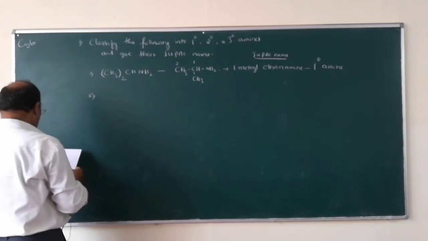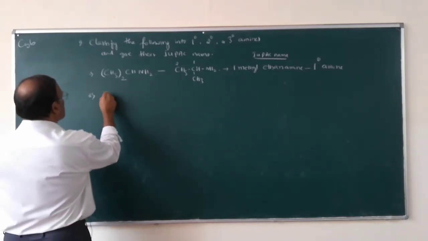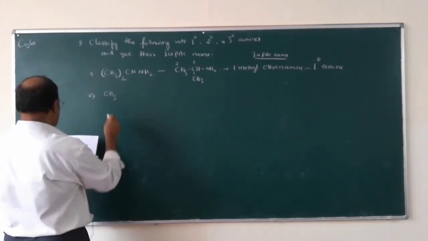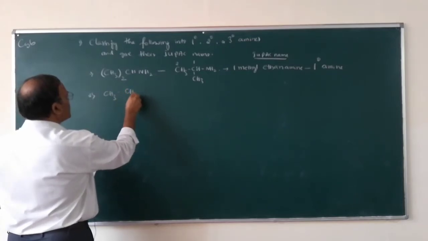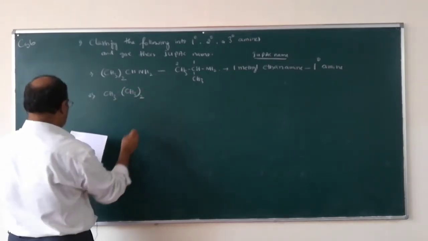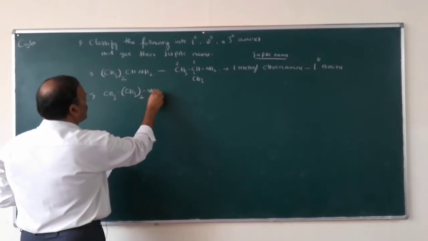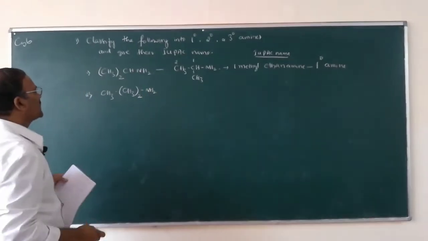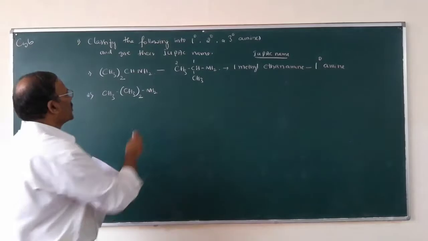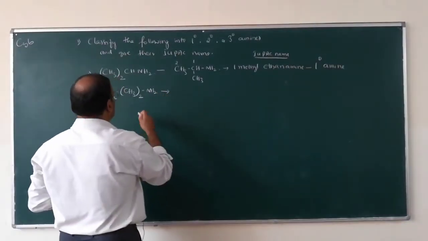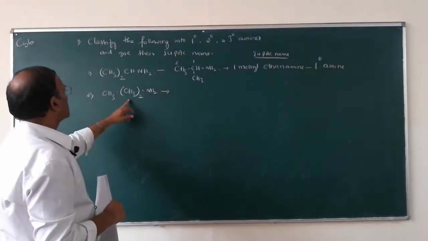So number 2, CH3CH2CH2NH2. How to expand this compound?